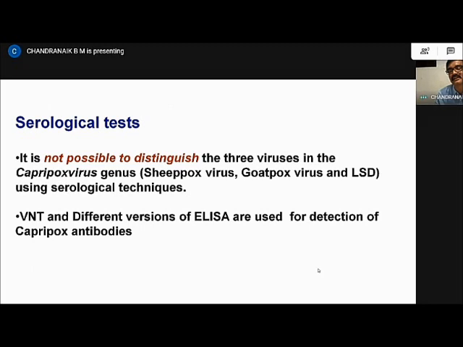It's not possible to distinguish the three viruses in the Capripox genus, the sheeppox, goatpox, and LSD, by serological techniques. The serological test cannot differentiate the three different viruses. This is probably the beauty of virology, where the three viruses are highly host specific, but still they can protect one another, and that's how immunology and virology work in tandem. We very rarely see these unique properties where the viruses do not infect different species, but still they can cross protect one another.